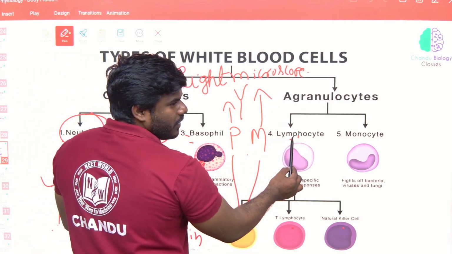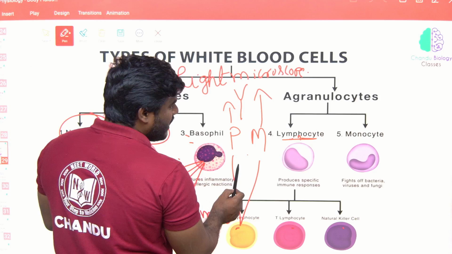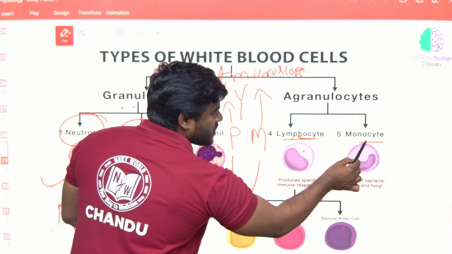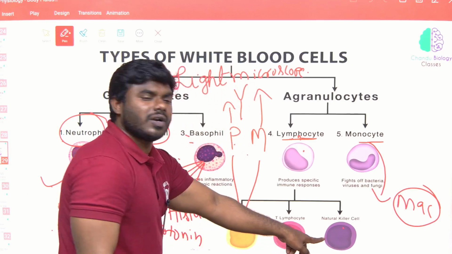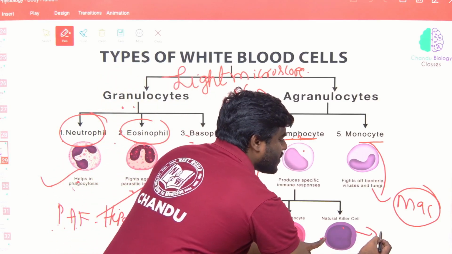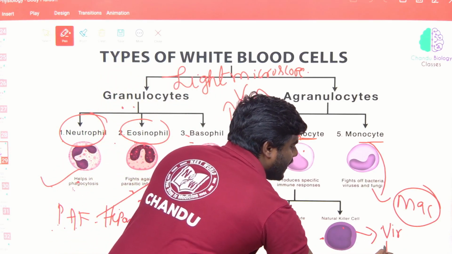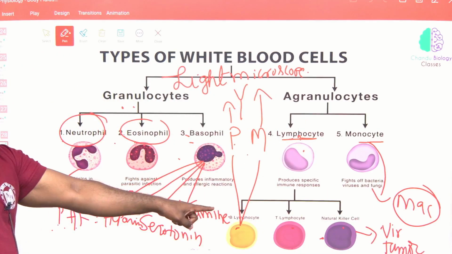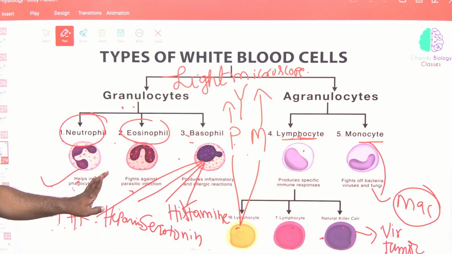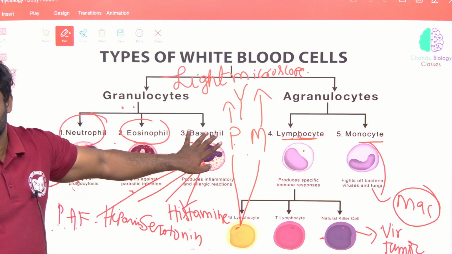Lymphocytes are only B lymphocyte and T lymphocyte. Monocytes are further modified into macrophages. Natural killer cells are the cells which destroy virus-infected cells and tumor cells, not the bacterial ones. Okay, they are mainly involved in killing of these. Okay, clear everyone till this particular slide?